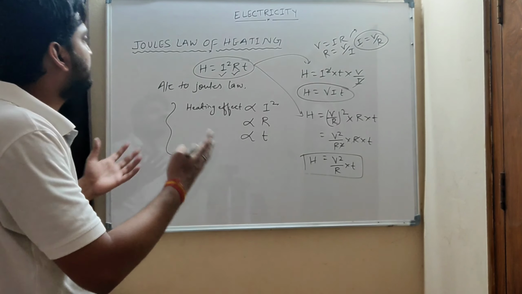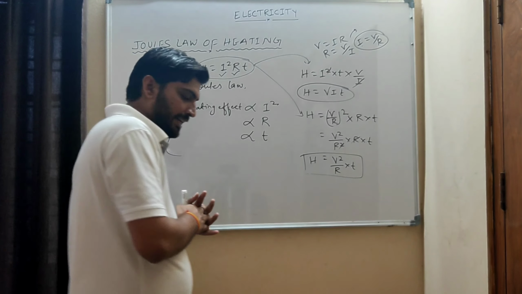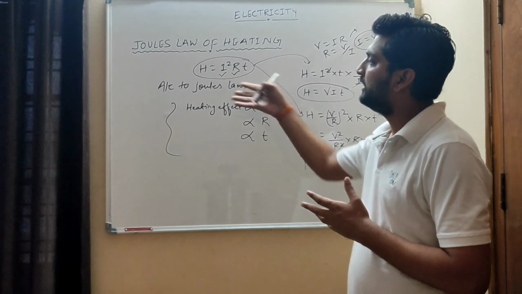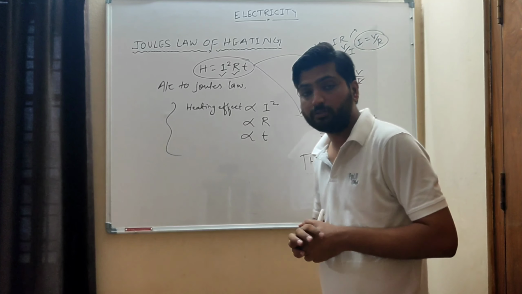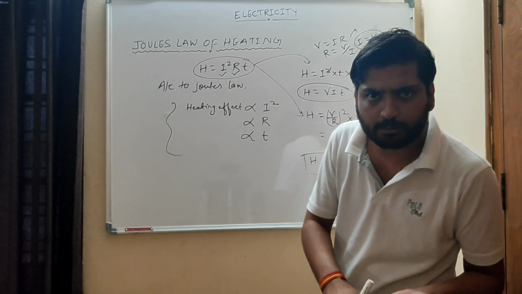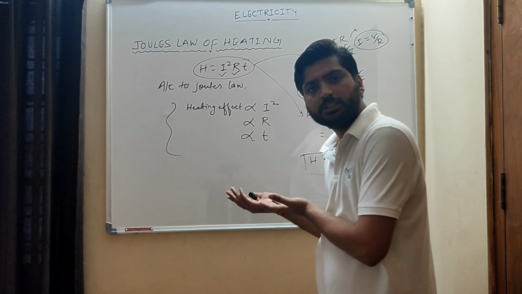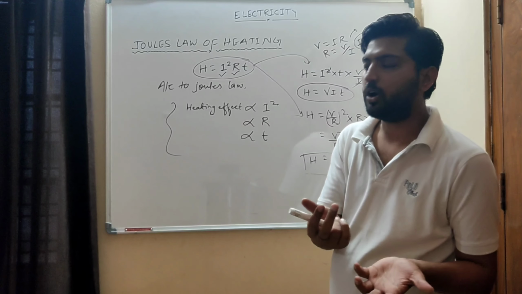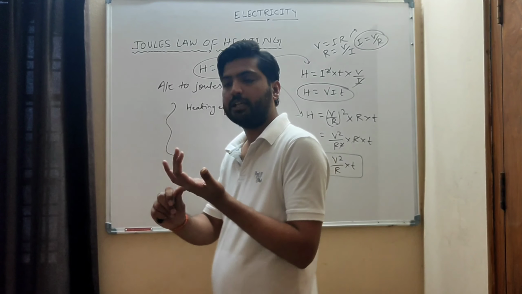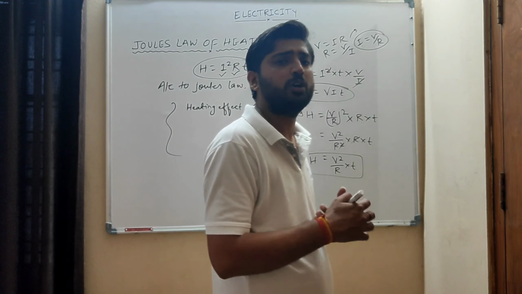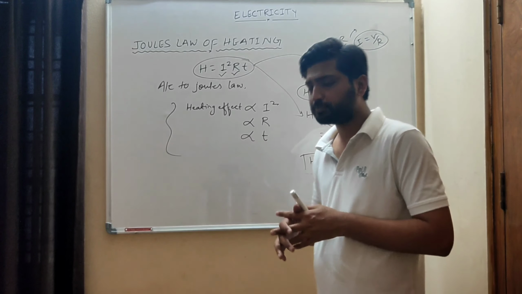Okay, so this was the theory related to this chapter. There are also some applications of Joule's law of heating, the heating effect of electricity. What are those applications? Electric bulb is an application because it works on this principle. Electric bulb will glow, it will become hot. Electric iron, oven, these electric appliances work on this principle.